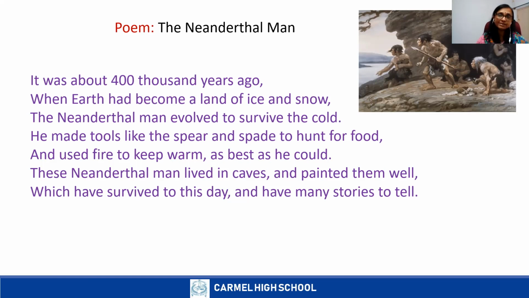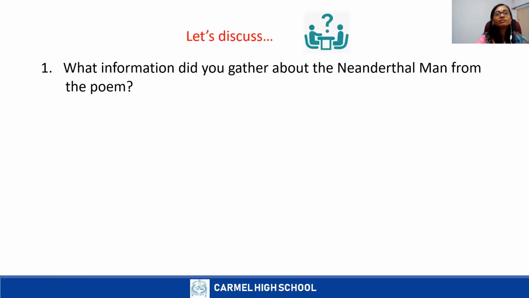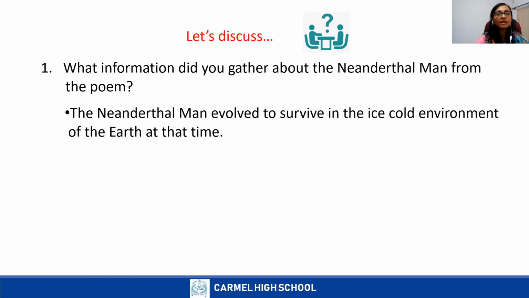Now let us discuss. What information did you gather about the Neanderthal man in this poem? So already you got the points. The Neanderthal man evolved to survive in the ice-cold environment of the earth at that time. They hunted animals for food.